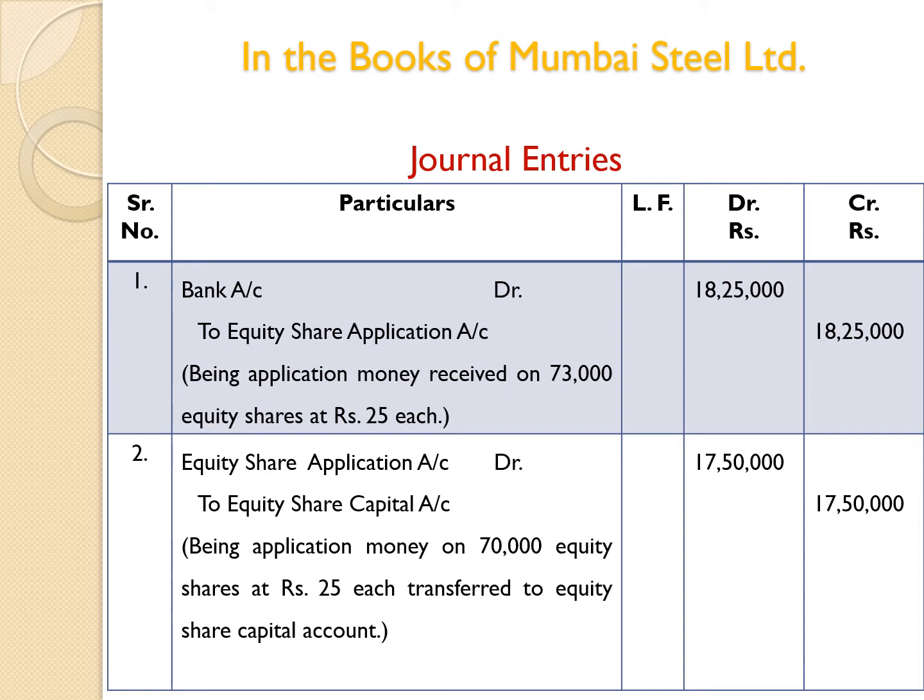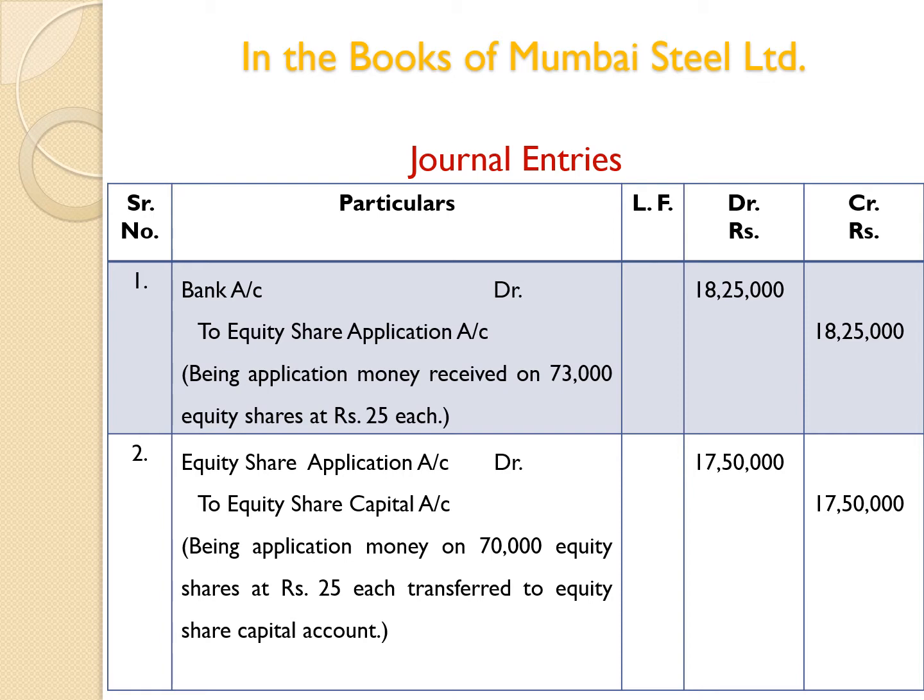Entry number 2. Conversion of application money into capital account. In this process, we are going to consider only the number of shares issued by the company. Instead of applications received, we are considering the issued number of shares by the company. Here issued shares are 70,000 shares.